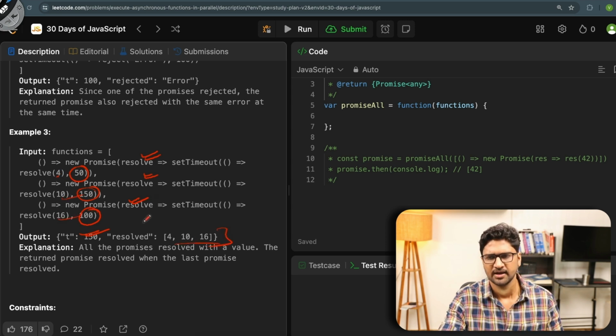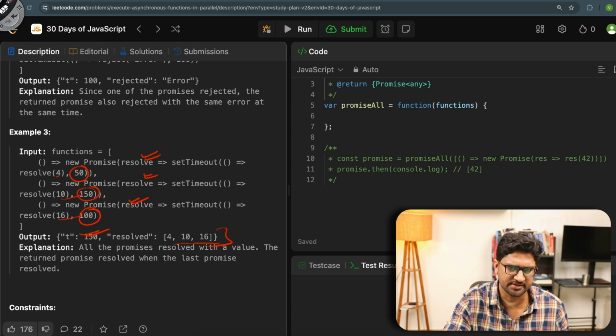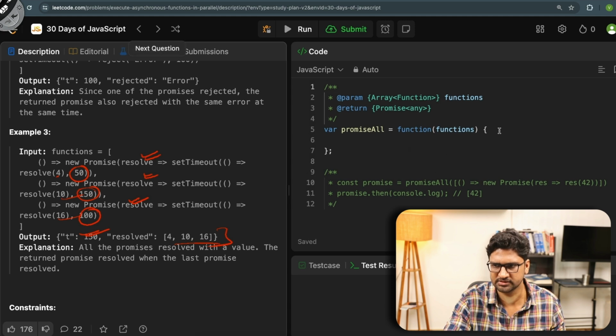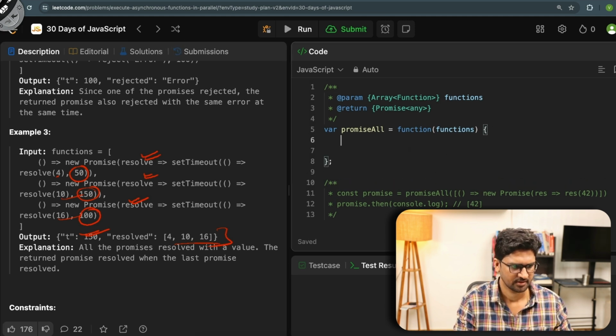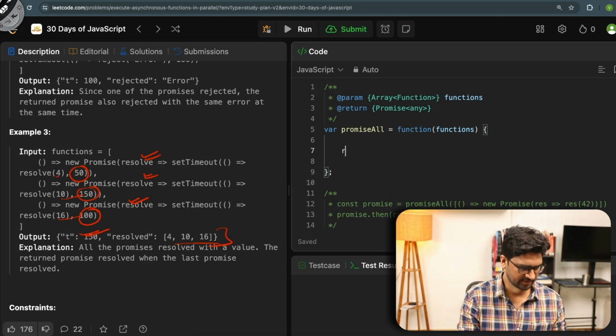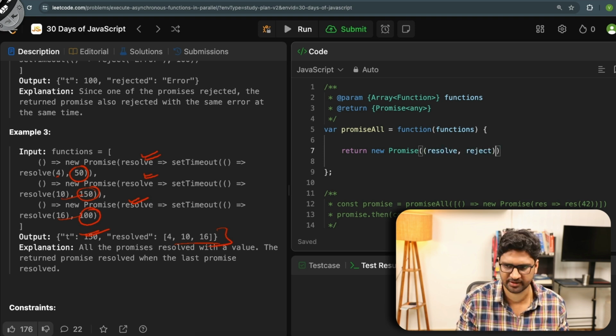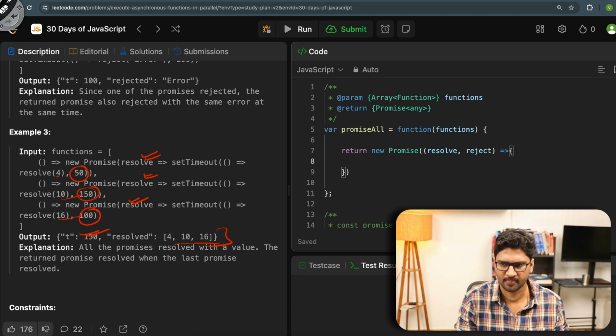So this looks cool. Let's try to go and write the code for the same. What I'll have to do here is that this is functions, and I have to return the promise only. So first of all I write return, and I say new Promise, and the new promise will have the resolve and the reject part.